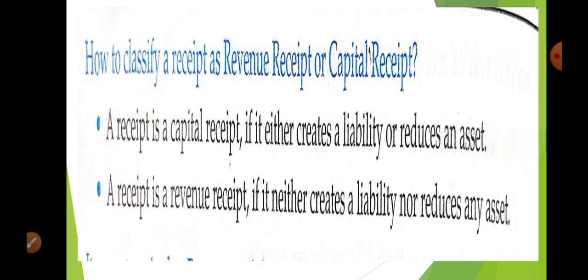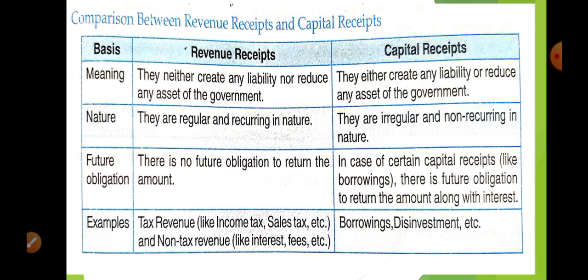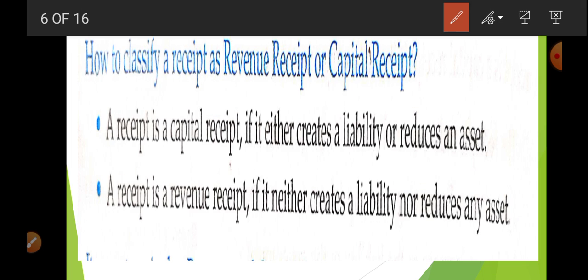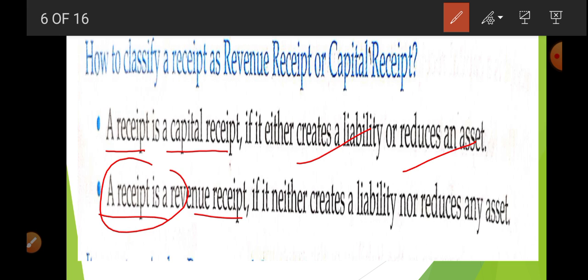Now how to classify whether any receipt is a revenue receipt or a capital receipt? You have to keep in mind that a receipt is a capital receipt if it creates a liability, or if the receipt reduces assets. On the other hand, a receipt is a revenue receipt if it is not going to create any liability, or not going to reduce any assets. So this is the main thing that you have to keep in mind.